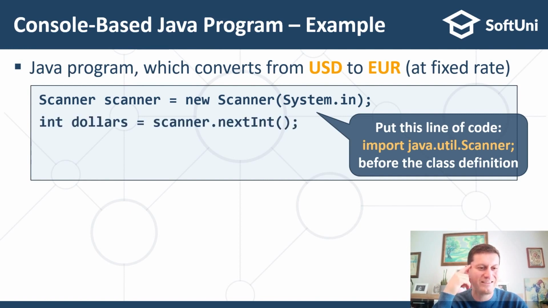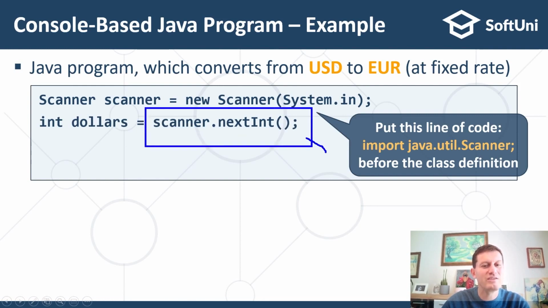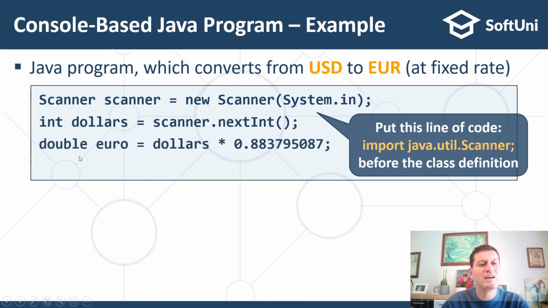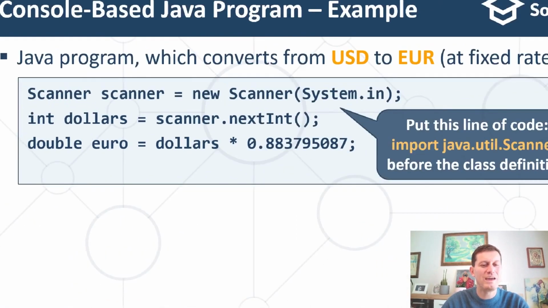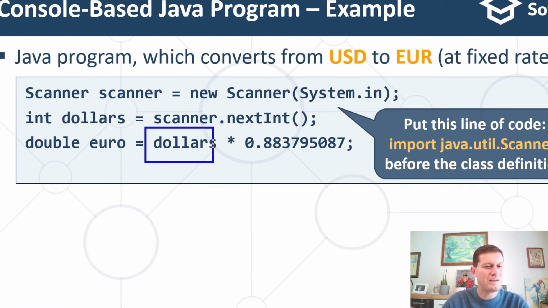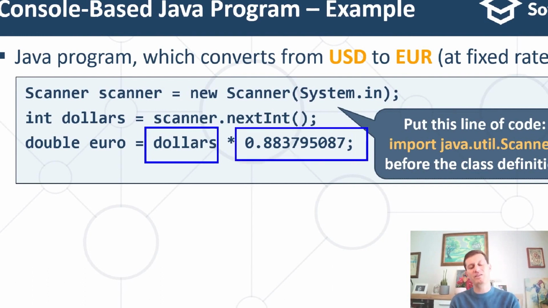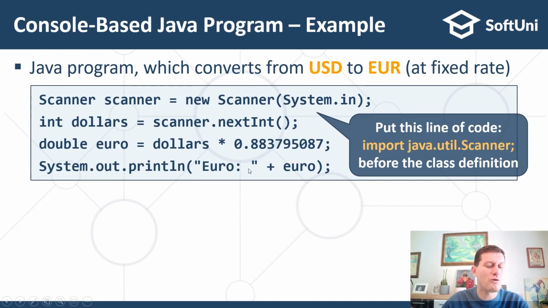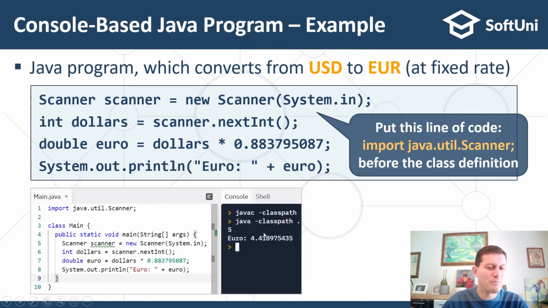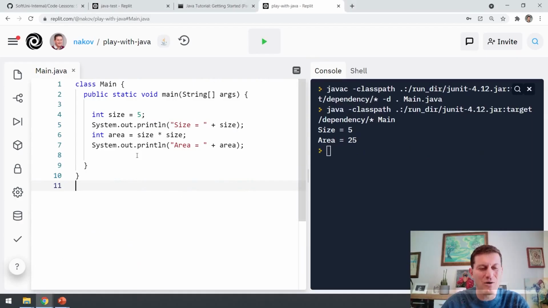I will show you later, just in a moment. Next, we can tell the scanner to read the next integer which comes from the input, and later we make a calculation and we multiply the dollars by this fixed rate. We assume that the rate is fixed and it is exactly this 0.88379, etc. And finally we calculate the result. The output will be something like this, and I will demonstrate this now.